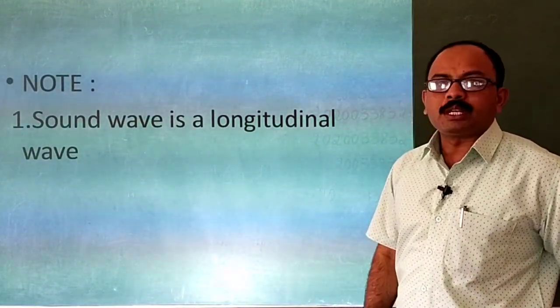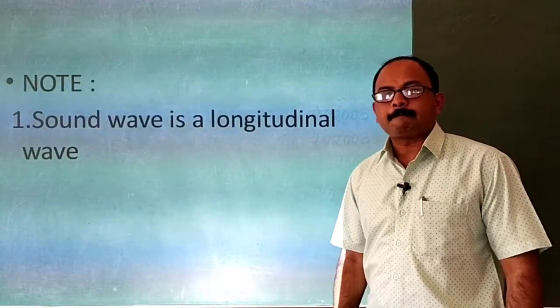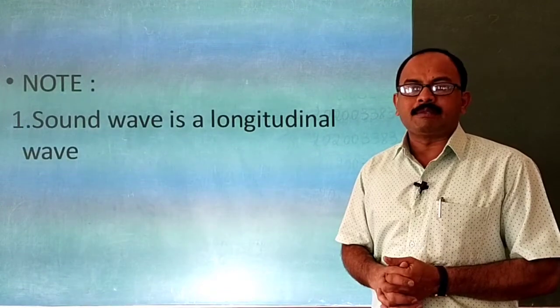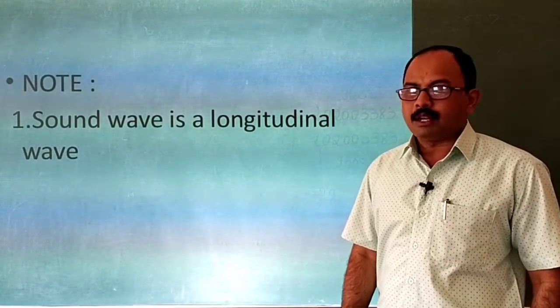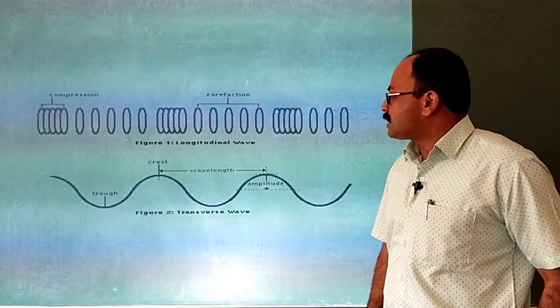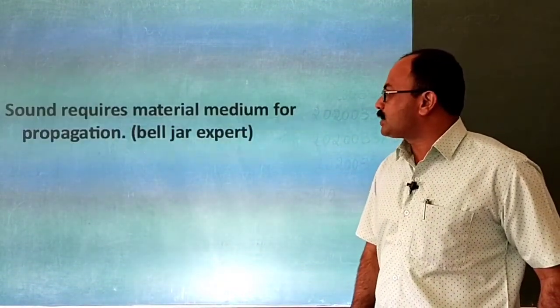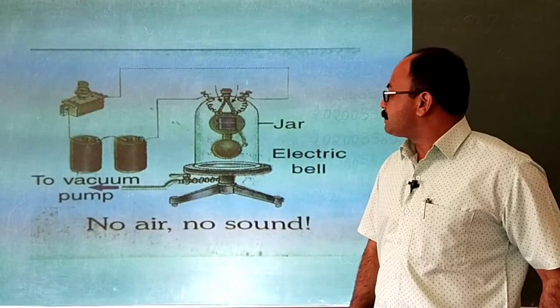Sound wave is a longitudinal wave. There are two types of waves in the general category, transverse and longitudinal wave. Sound is a longitudinal wave. The pictures have been given, children. Sound requires a material medium for its propagation. A bell jar experiment.